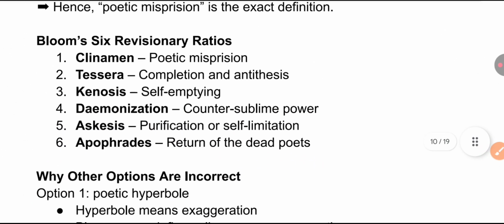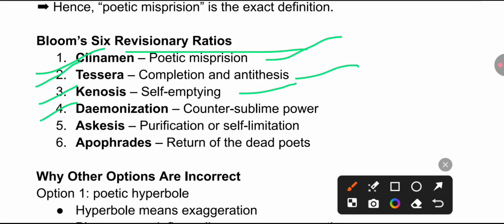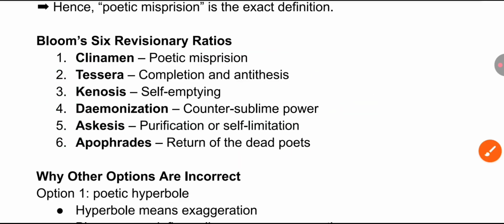So here are Bloom's six revisionary ratios. Clinamen, that is poetic misprision. Tessera, completion and antithesis. Kenosis, self-emptying. Daemonization, counter-sublime power. Askesis, purification or self-limitation, and Apophrades, that is the return of the dead poets. So remember, you can take a screenshot.